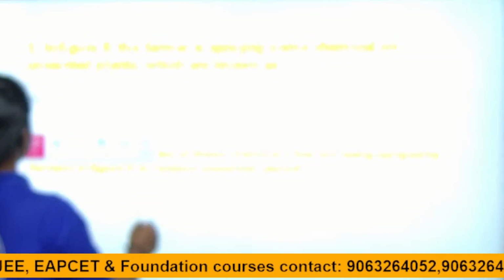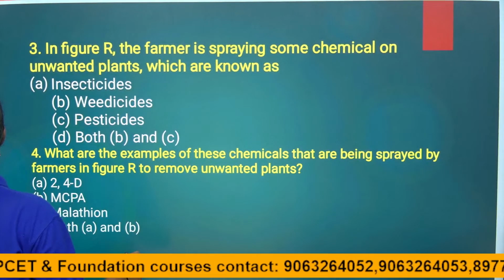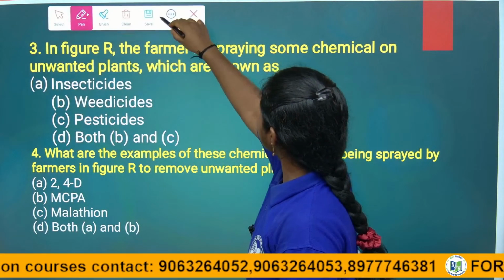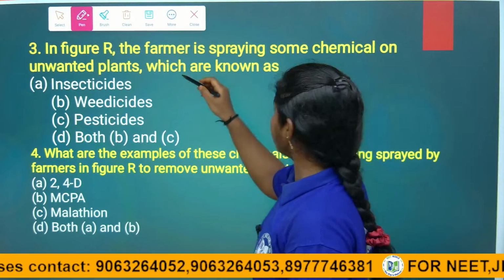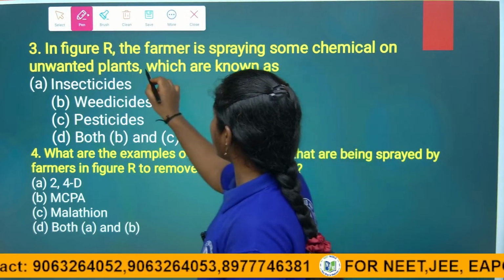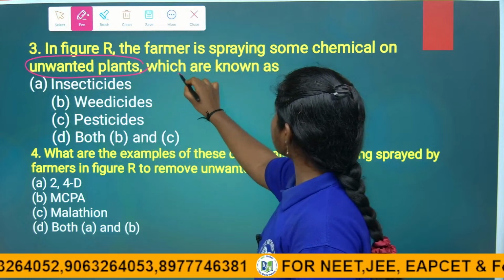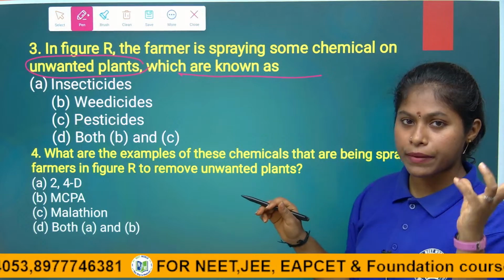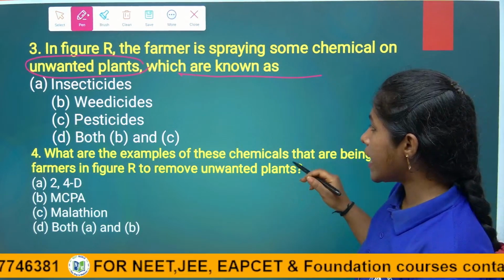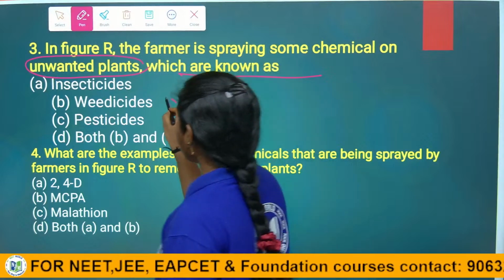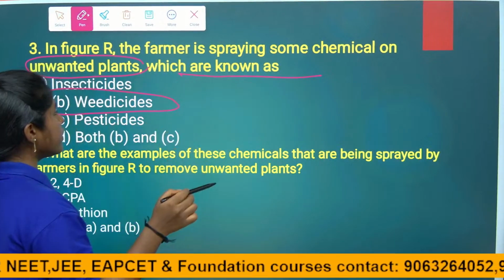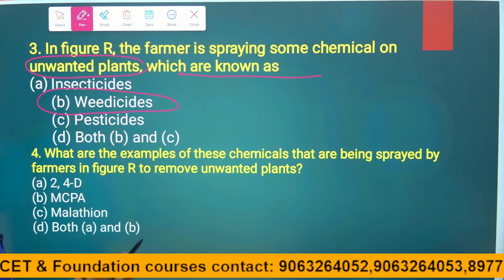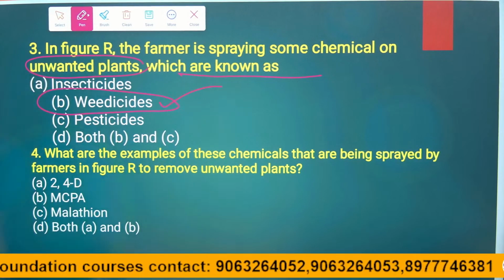See, in figure R, the farmer is spraying some chemical on unwanted plants, right children, which is known as spraying. What are they spraying? The farmer is spraying some chemical substance. What do we call that? The chemical substance sprayed by the farmer, we call it as weedicides or herbicides, right children. The answer is B. B is the right answer.